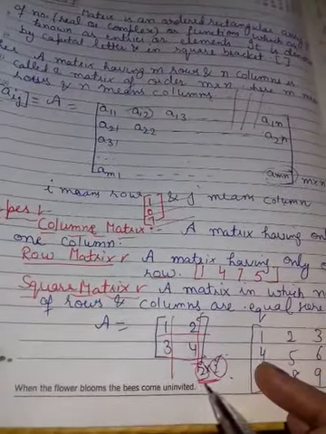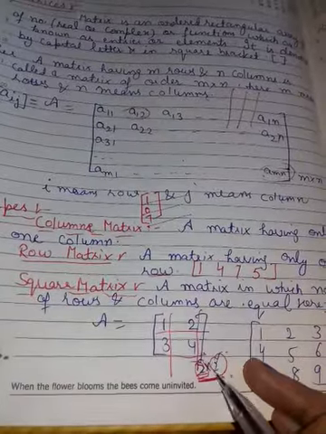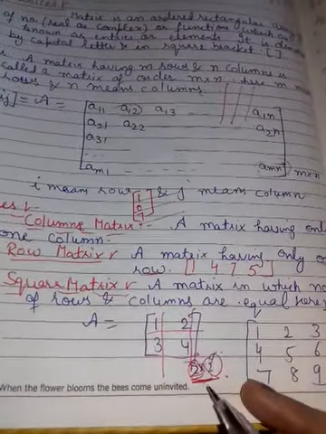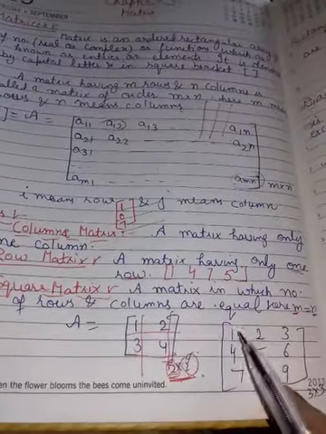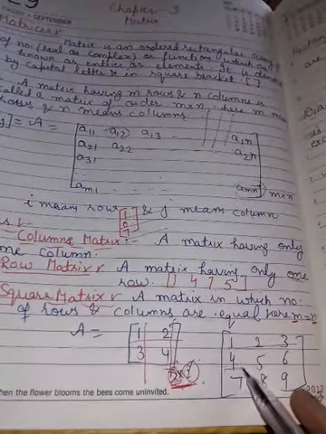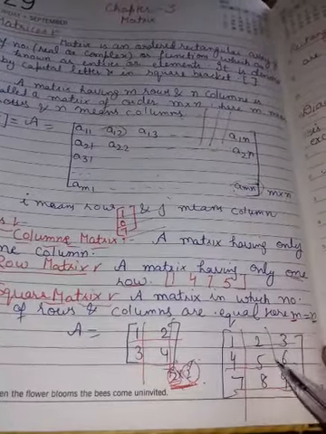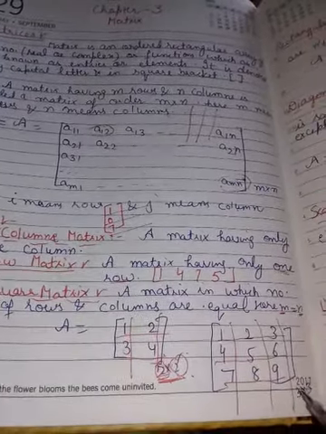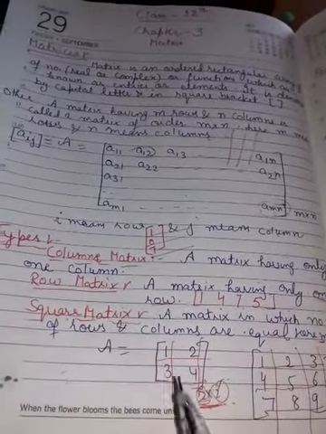And one more example of a square matrix: how many rows? 1, 2, 3. How many columns? 1, 2, 3. So 3 by 3. This is a square matrix, where rows are equal to columns.